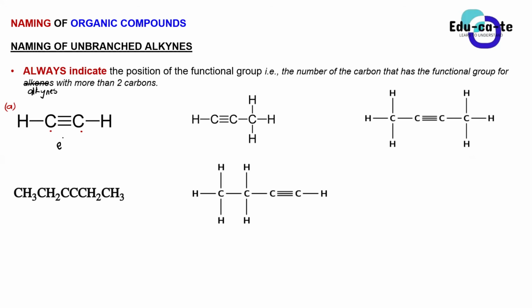Okay. Let's analyze how Nonkululeko got that name. Remember, guys, this is unbranched. The root name eth is telling us that we have 2 carbons in the parent chain, and indeed here we have 2 carbons.